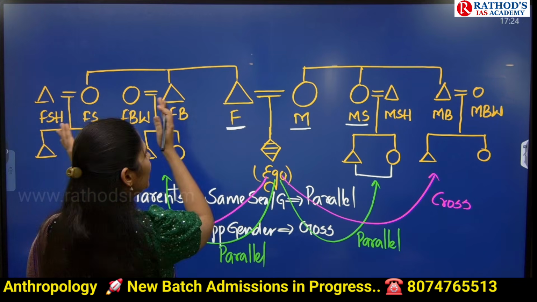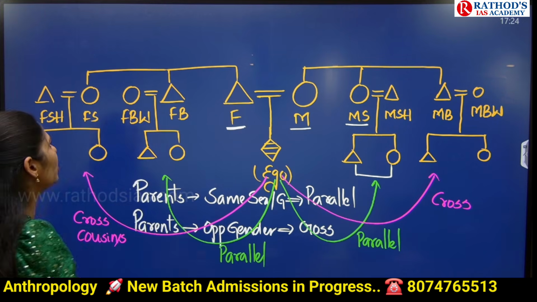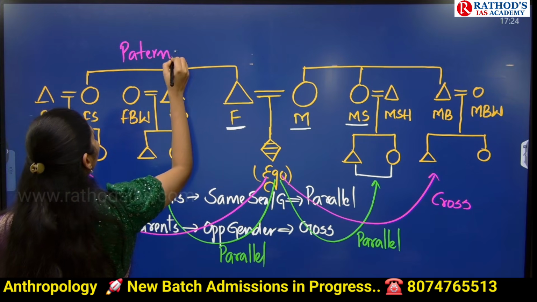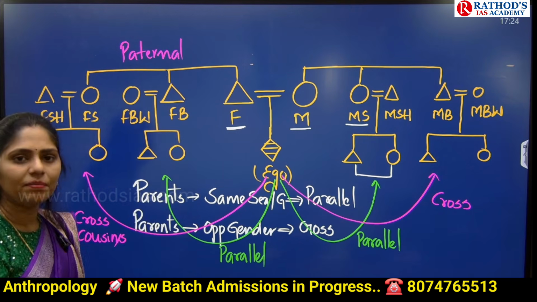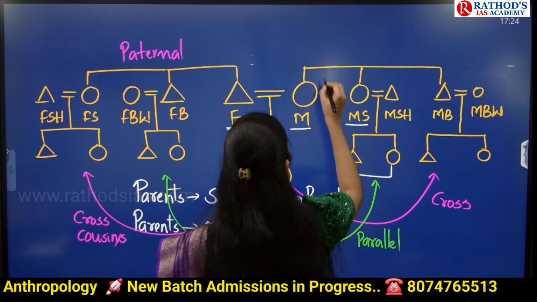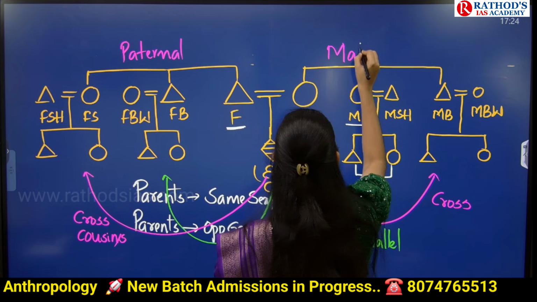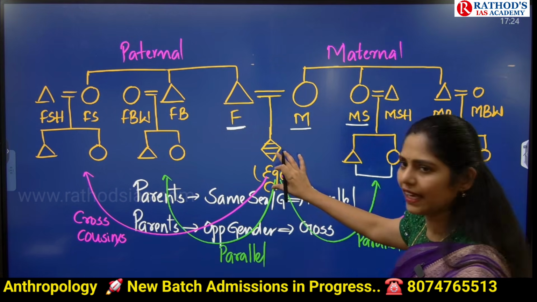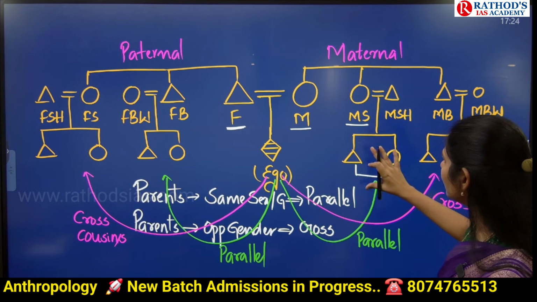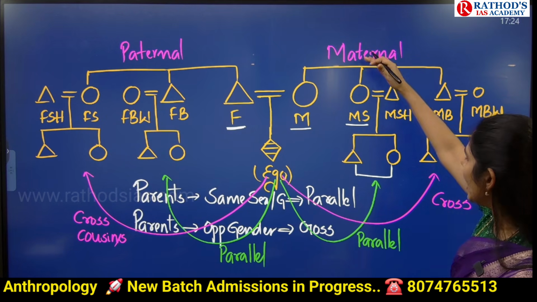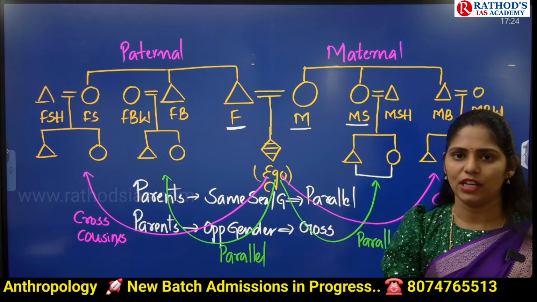From the father side, if you take relatives, normally they are called paternal. And from the mother side, if you take relatives, which word will we use? Maternal. If this guy is marrying parallel cousins from the mother side, what is it called? Maternal parallel cousin marriage.